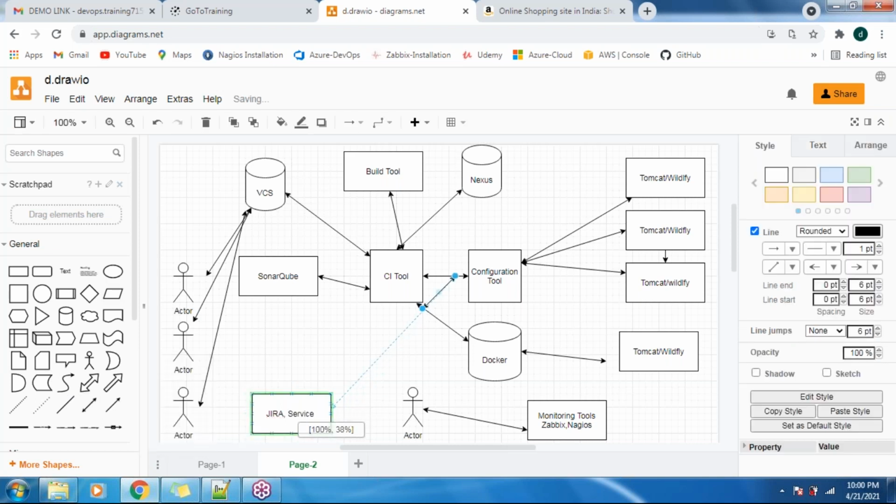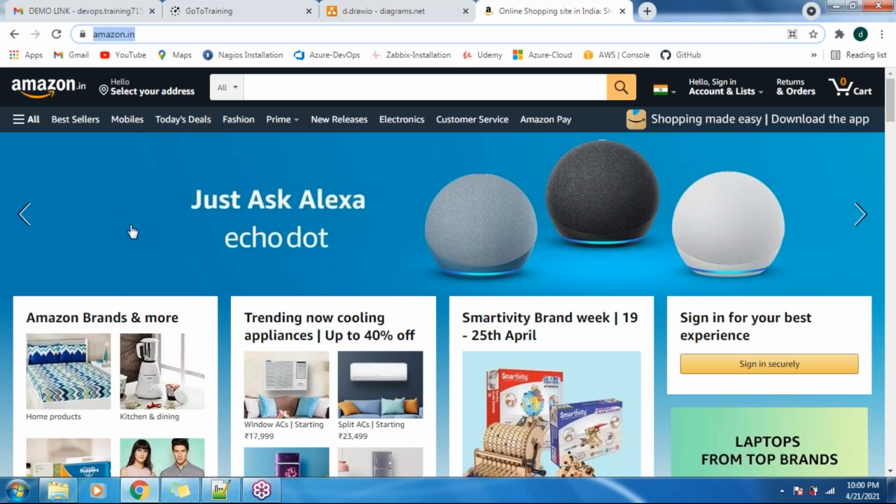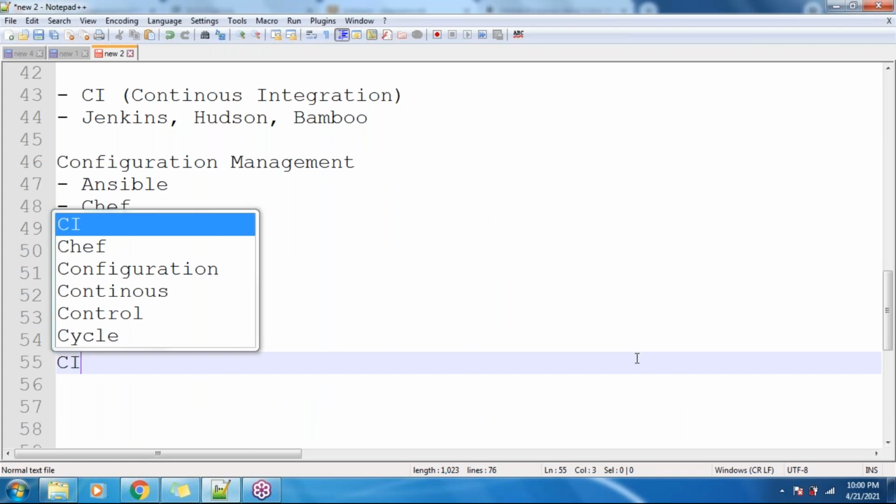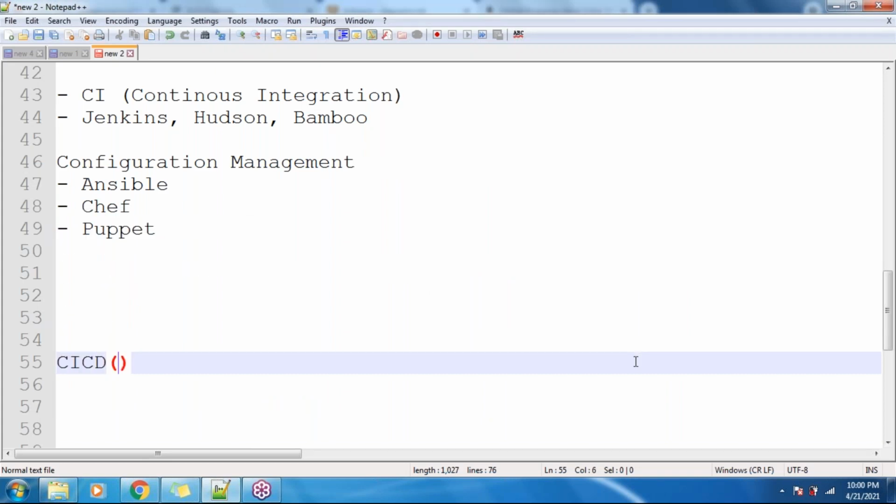If anything goes wrong with your application, they are going to raise a ticket to the application team. If anything goes wrong at your infrastructure level, they are going to raise a ticket to the DevOps engineers, guys. So this entire process is called CI/CD. What is CI/CD? Continuous integration and continuous delivery. This is the entire CI/CD process, guys.